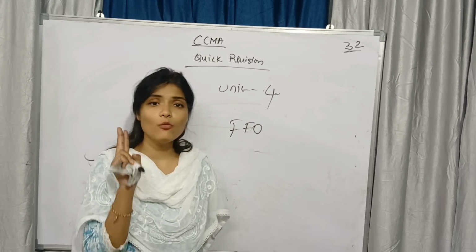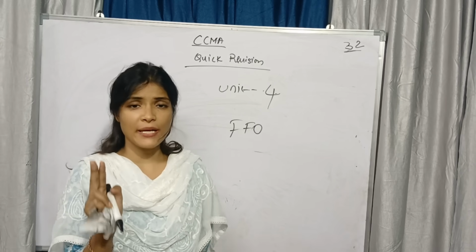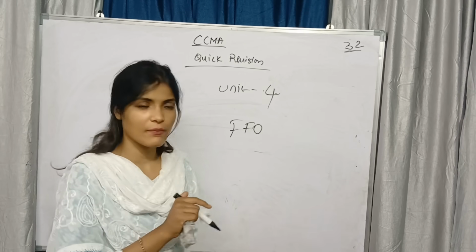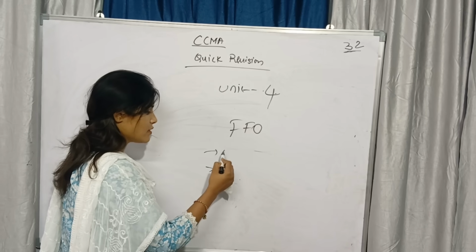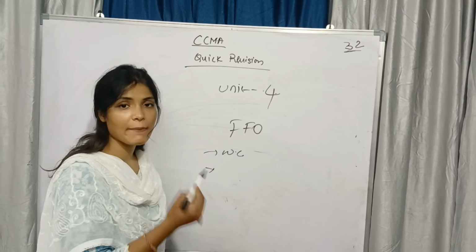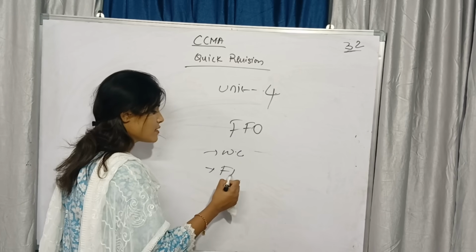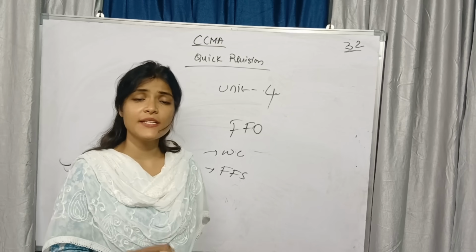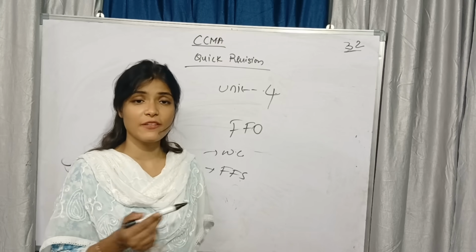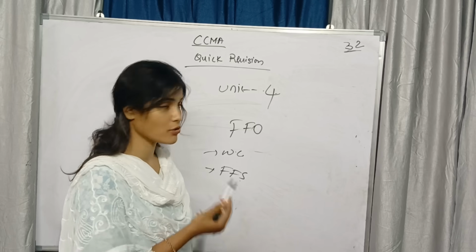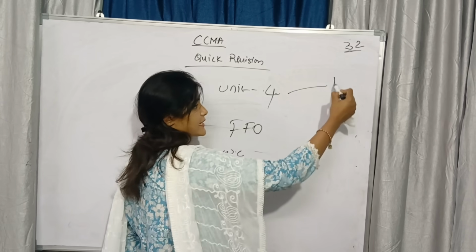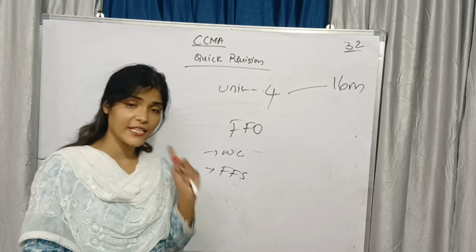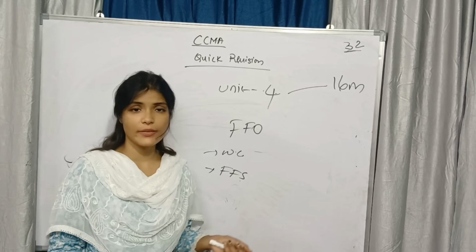In this statement 2 accounts we need to prepare mainly. Whatever the type of problematic question it might be from the fund flow statement, 2 accounts. One is working capital statement, working capital pro forma. Second one is fund flow statement. Okay, these 2 pro formas are more than enough. In our channel I have already explained the fund from operations, fund flow statement, which carries definitely 16 marks, because both the questions come for 12 marks only, and definitely one shot it will be either for problematic or theory.